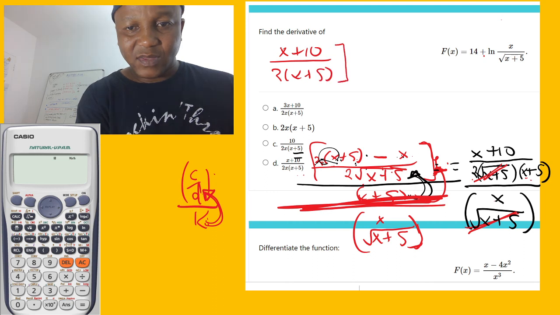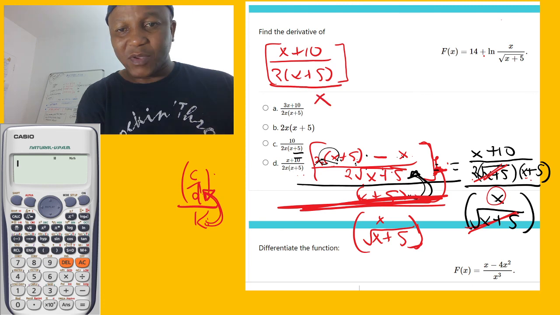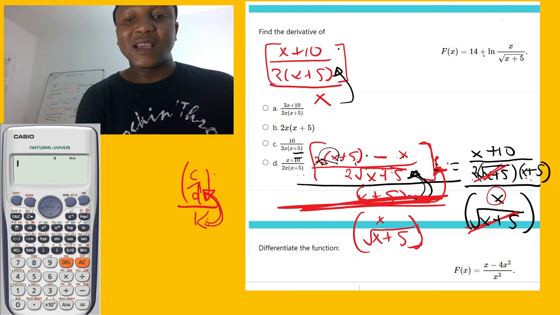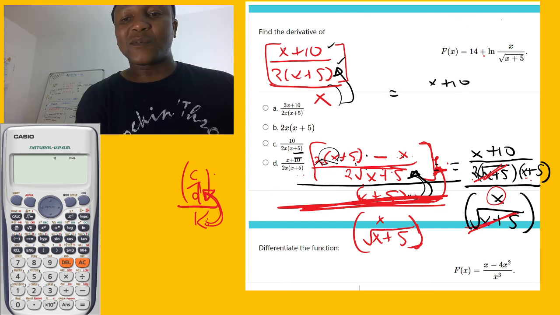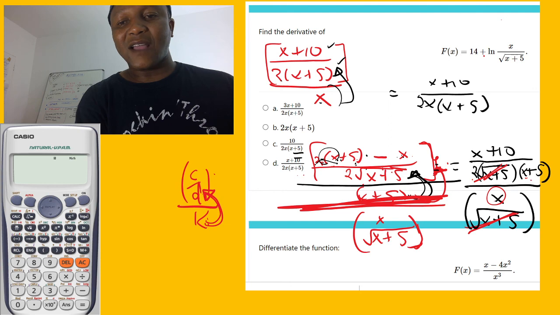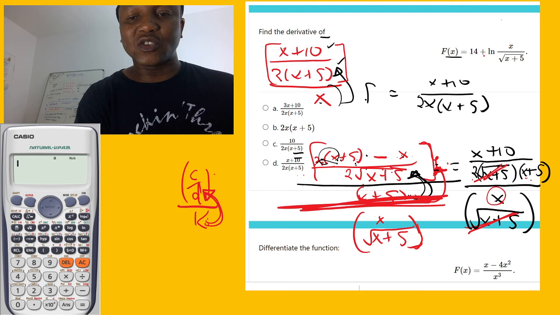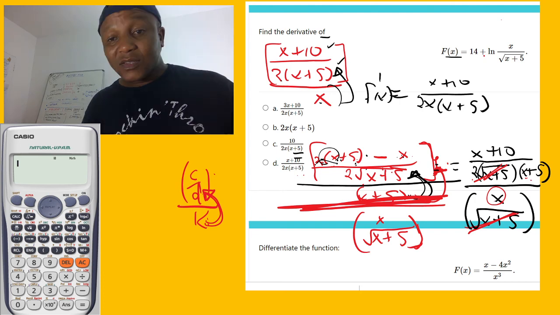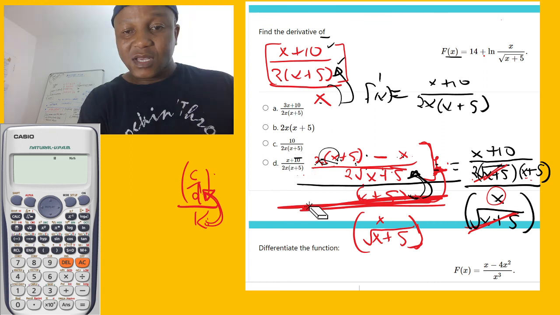But remember, all this stuff is over x because at the bottom we got x. So now another thing, this is going to come in here because we got a fraction over one thing. So finally, this is going to be x plus 10 and then over 2 times, simply 2x times x plus 5. So remember, they say you have to differentiate, which means this is going to be f dash, f dash equal to, and if you come into the options, it's going to be option number 4.